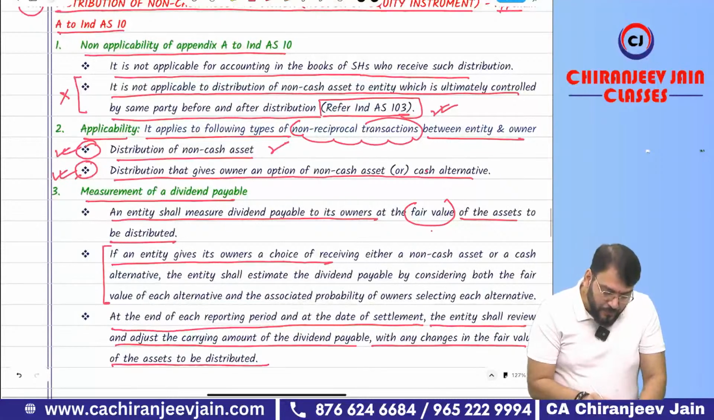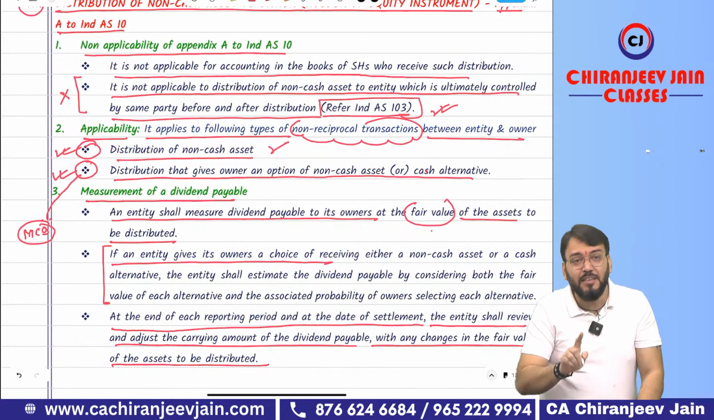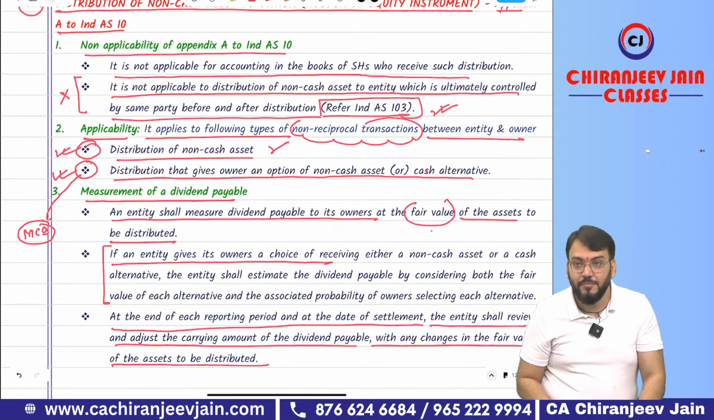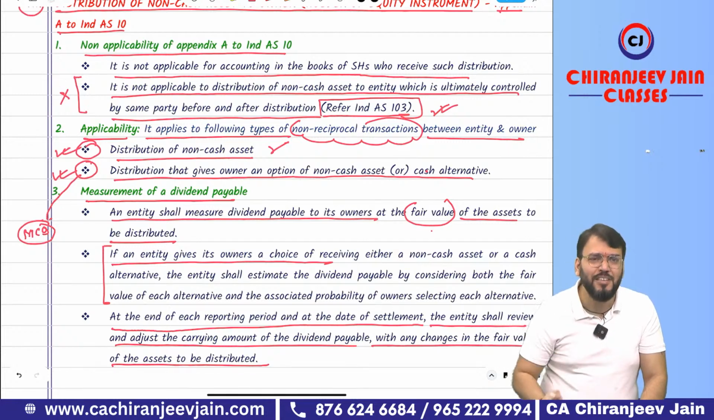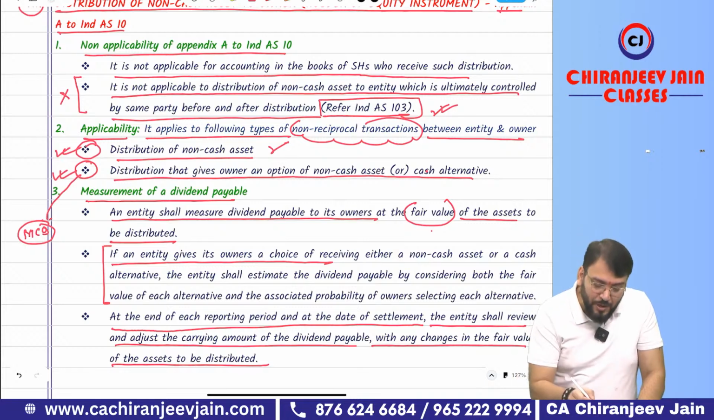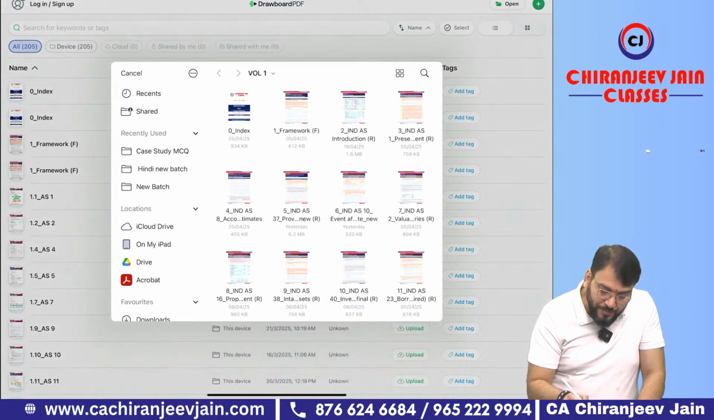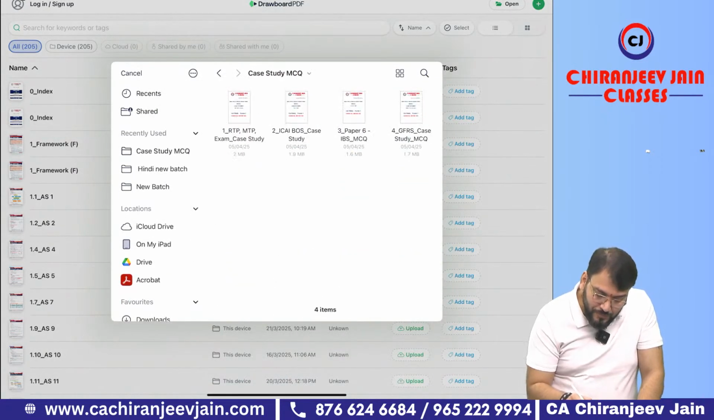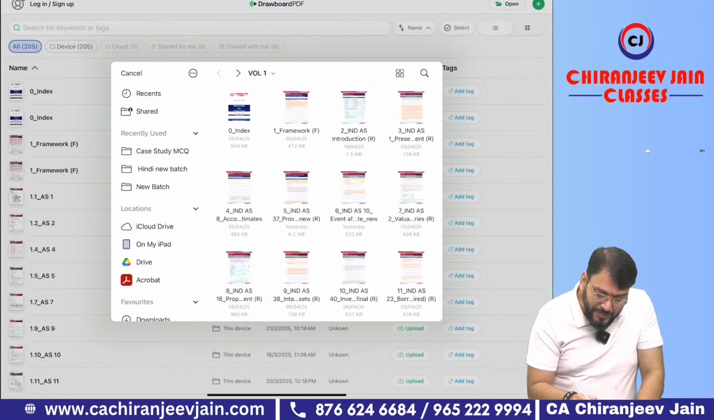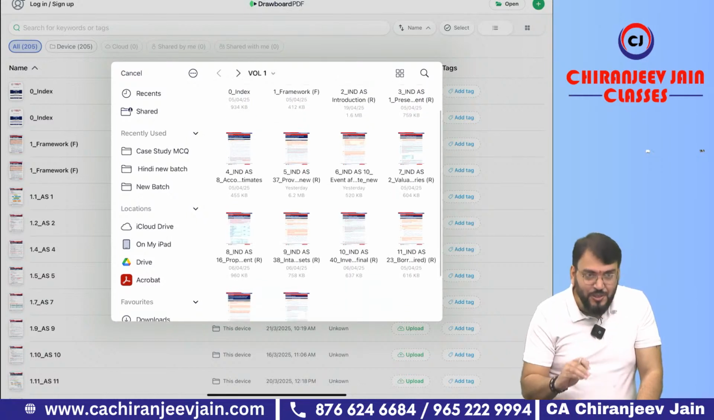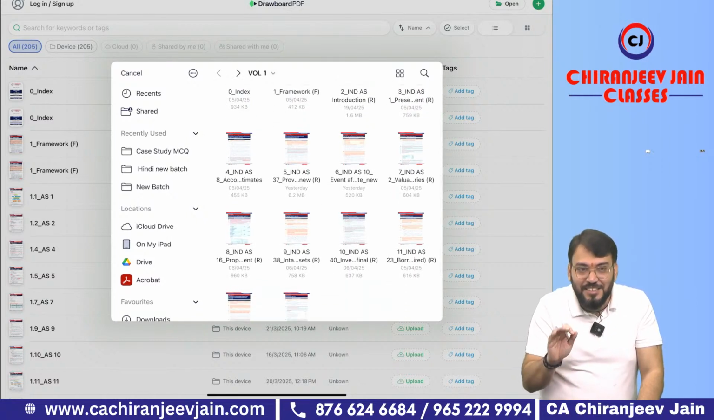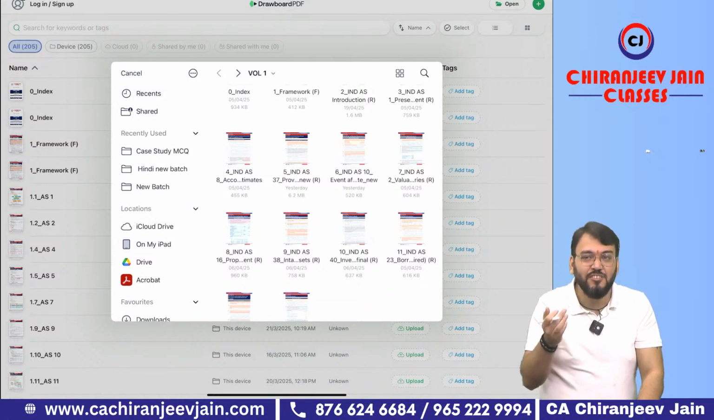Now what happened? From this point, one multiple choice question was given in the ICAI Board of Studies portal. Let me take that MCQ. I have already said that once the chapter is completed, you should go to chapter-wise MCQs. I have already said. Have you completed the MCQs of Ind AS 10 and Ind AS 37? That is your duty. Okay.